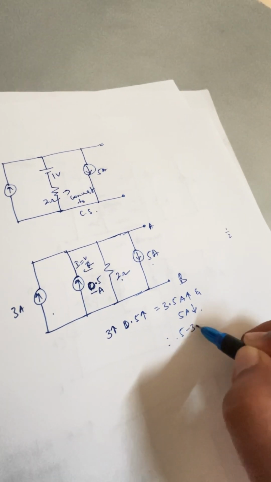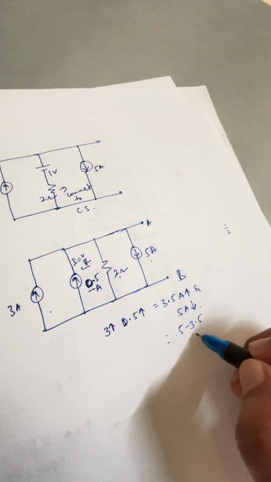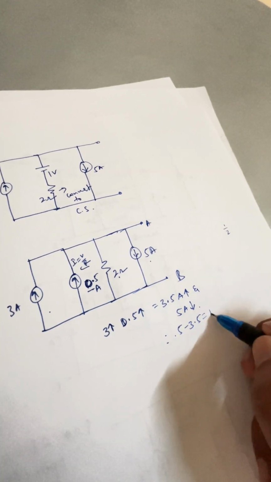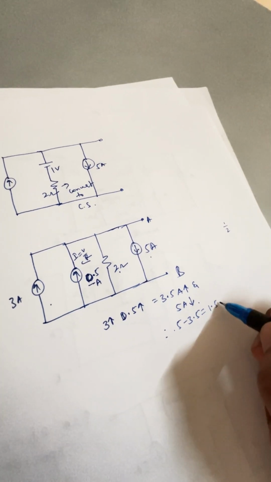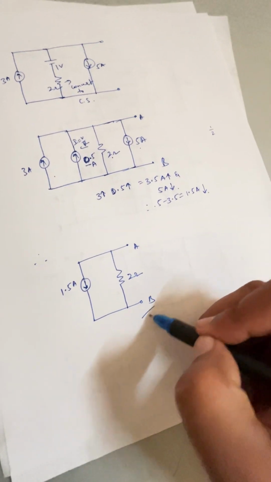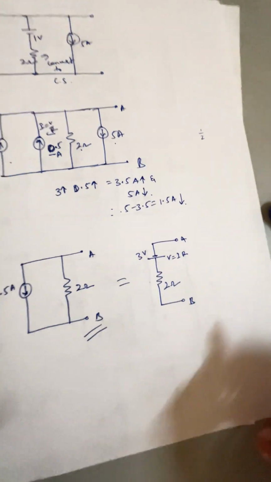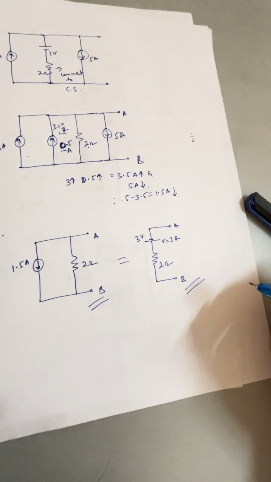Both are in opposite direction, so that the difference between these two is 1.5 amperes, so that the overall equivalent current value is 1.5 amperes that will be flowing downward, so that you'll get equivalent circuit like this. So they ask you to find a voltage source, so that you'll get the voltage source. V equals I into R, 1.5 into it.